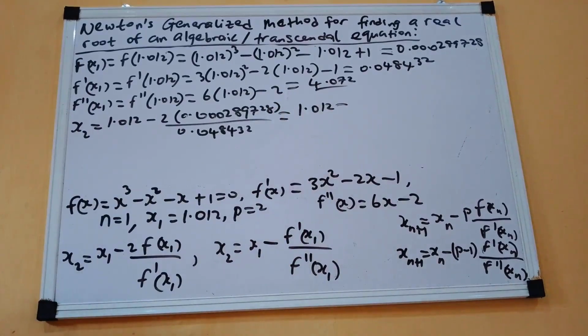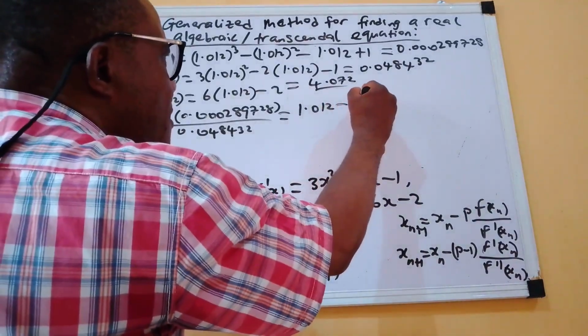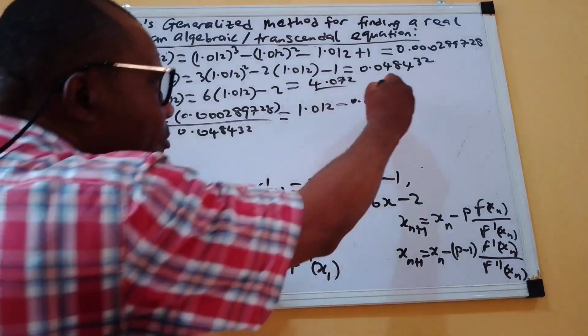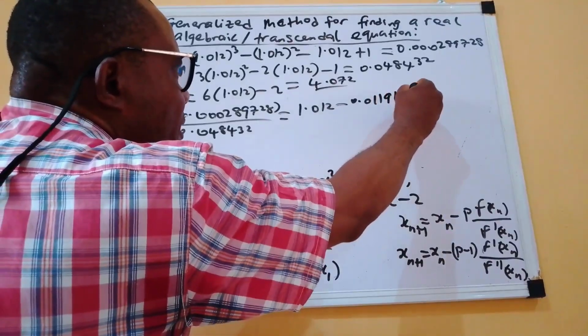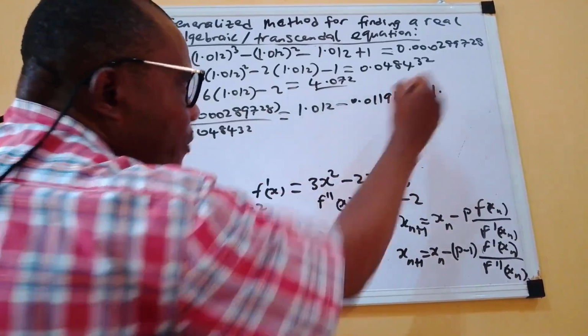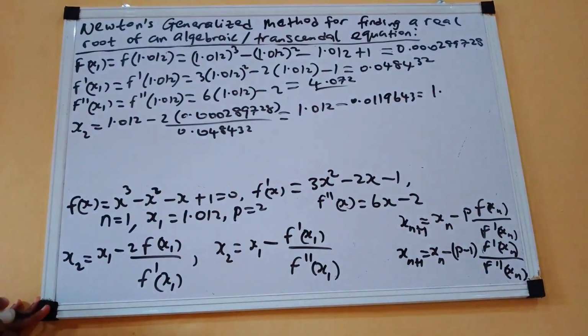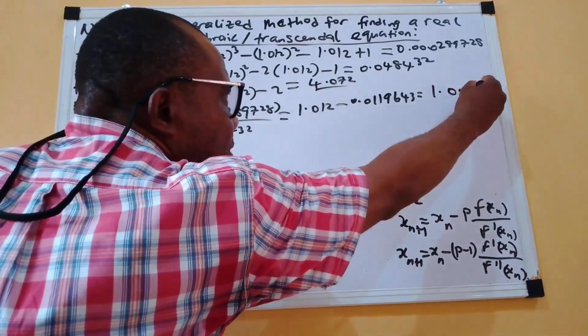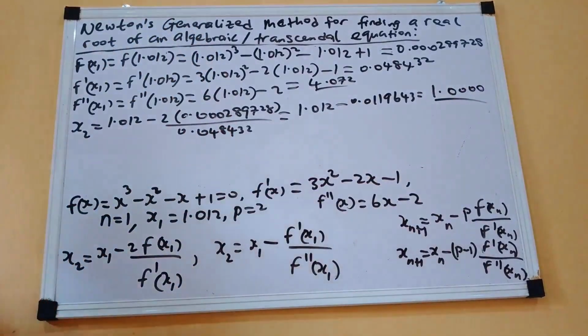When you carry that out, you are going to have 1.012 minus 0.0119643, and that will give us 1.0000, of course, up to 4 decimal places.